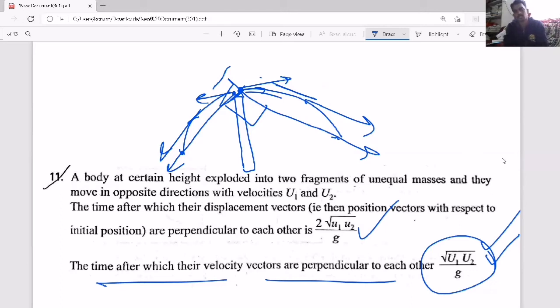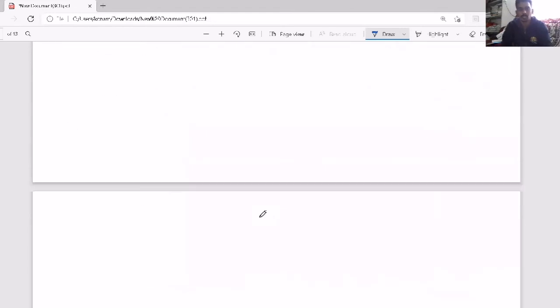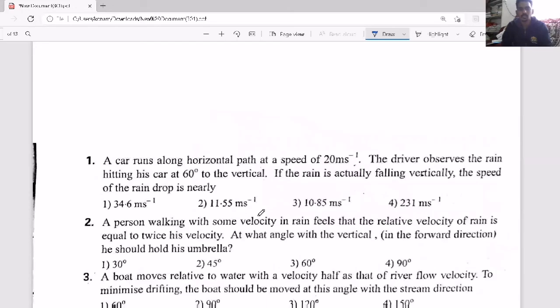You will find their positions or their velocities and take the dot product and equate it to 0, because perpendicular means the dot product must be 0. So that way you can solve the questions. This way they can ask questions, one of the important models based on horizontal projectile motion.